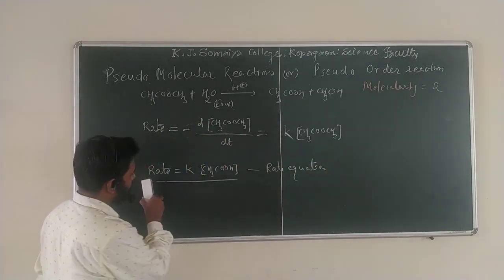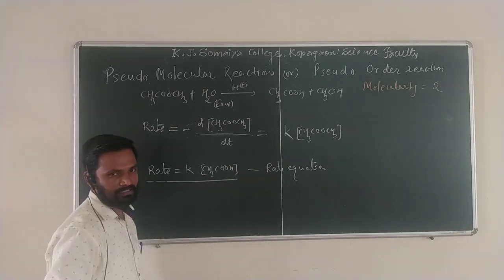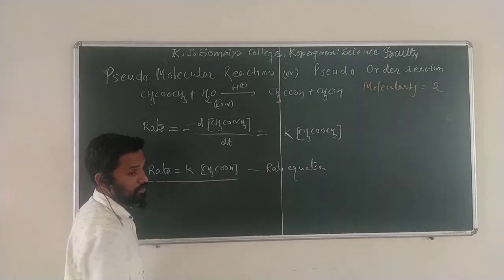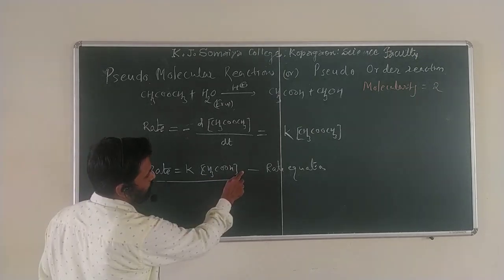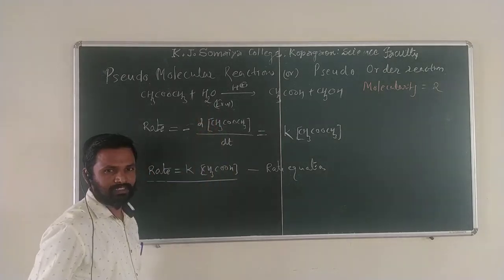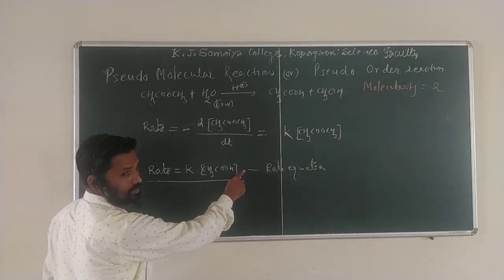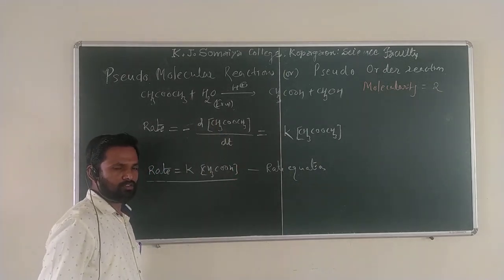So can I write directly rate equal to K into concentration of methyl acetate? This is called the rate equation. You have to observe one thing. I am not taking the concentration of the water molecule. Why have I not written the concentration of water?